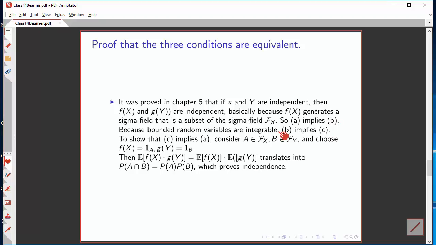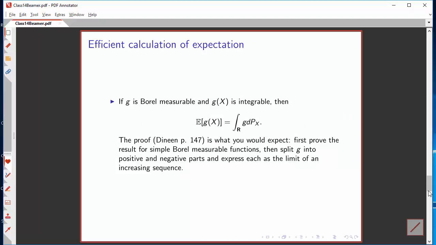The set of bounded random variables is a subset of the set of integrable random variables, so this is also rather trivially true for bounded random variables. And to show that the third condition implies the first one, you do the same thing we did before in a very similar proof. As your f and your g, you just choose indicator functions for sets A and B, which translates the result into the condition for independence.